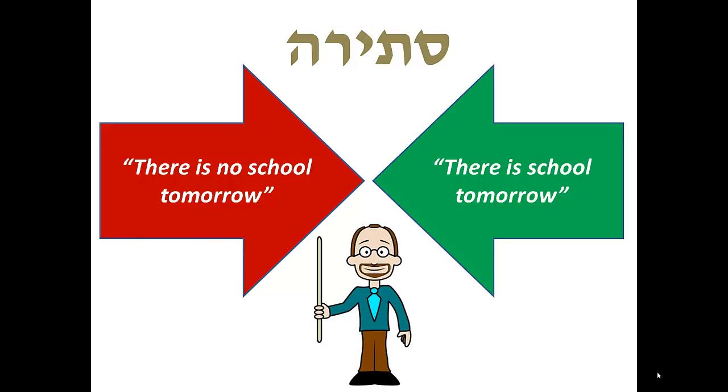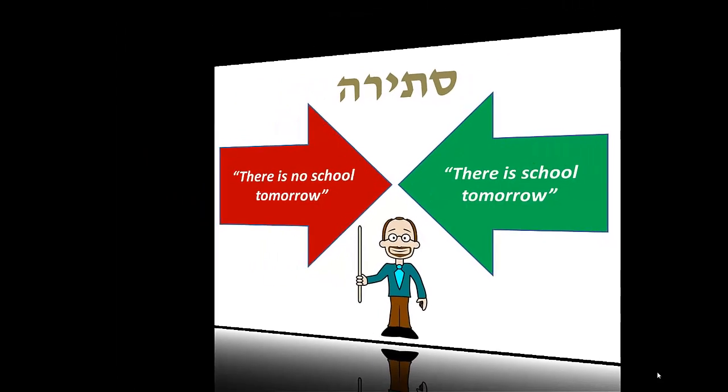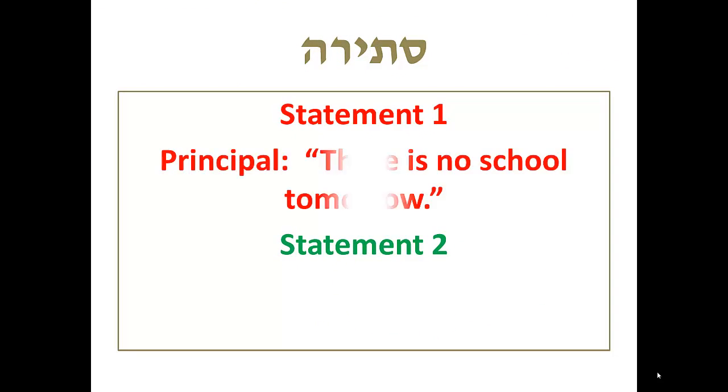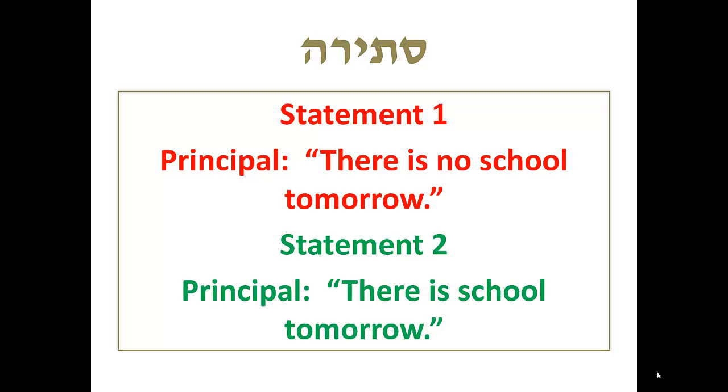A stirot is different. In the case of a stirot, both statements are made by the same authority. The nature of the difficulty of a stirot is as follows. Either statement can be true, but not both. Let's see what we mean. Let's say the school principal makes two statements. In statement 1, he says that there's no school tomorrow. In statement 2, he says there is school tomorrow.